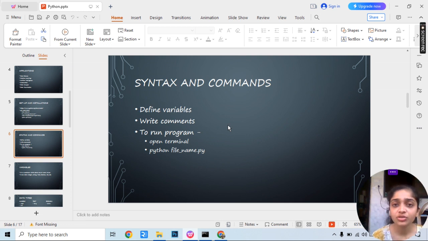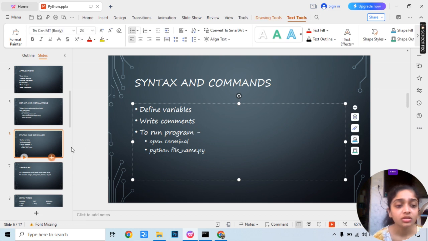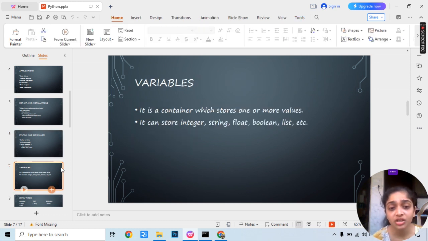Just as the way you write in Hindi, you cannot write in English, right? The same way, the method or the way you follow in Python, you cannot follow for another language. Each and every language has a different set of syntax. So now we will learn about Python, how we write in Python, and what variables we are using.